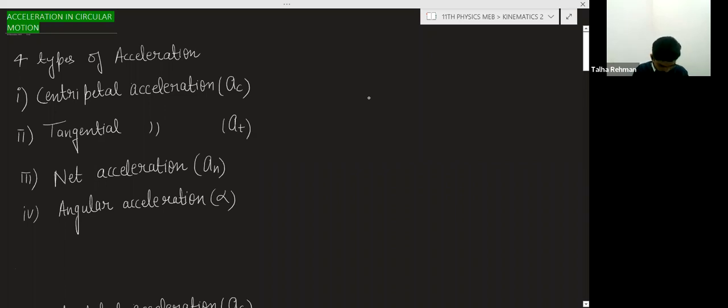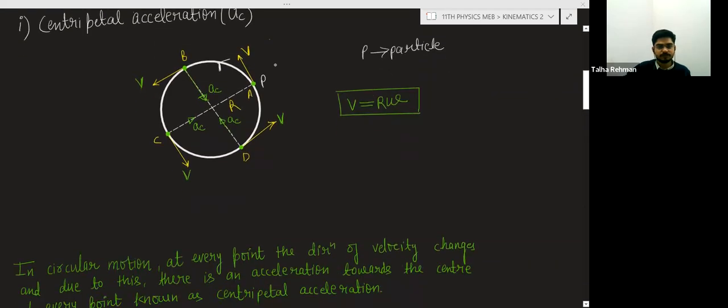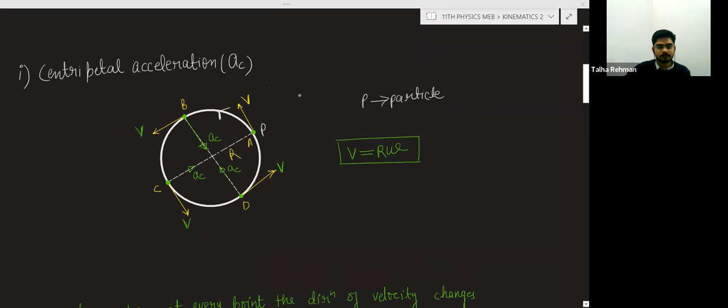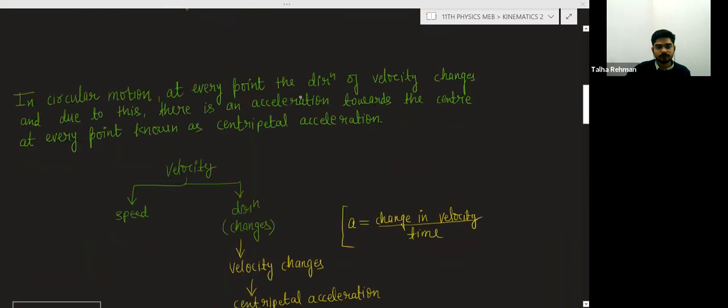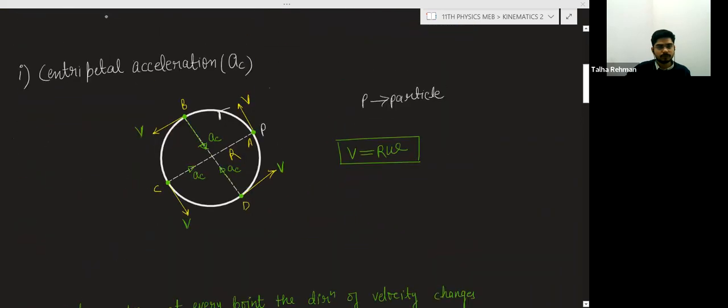When completed, ask me to scroll down, or write in the chat box. Here I have assumed that the particle is moving with constant speed. You can understand.